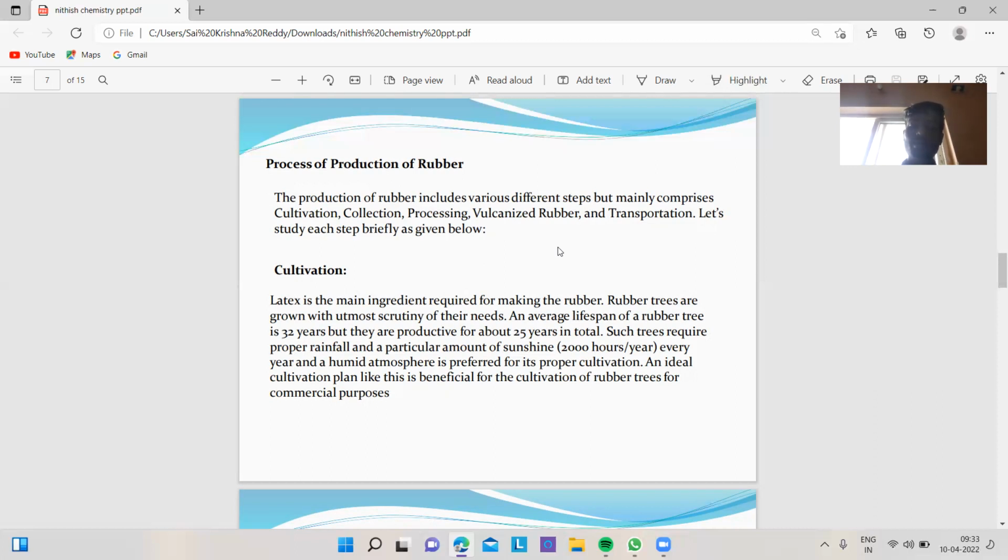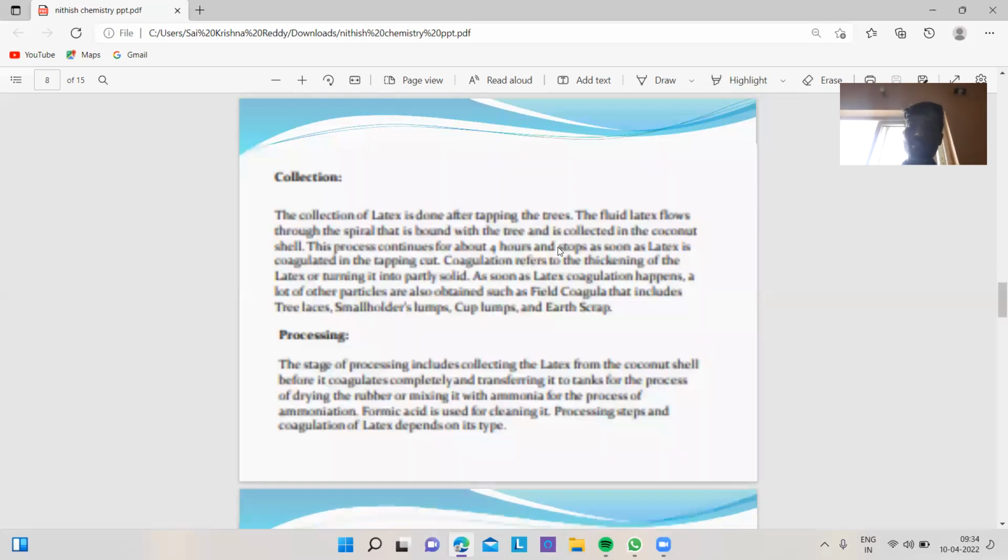Such trees require proper rainfall and a particular amount of sunshine every year, and a humid atmosphere is preferred for their proper cultivation. An ideal cultivation plan like this is beneficial for the cultivation of rubber trees for commercial purposes.